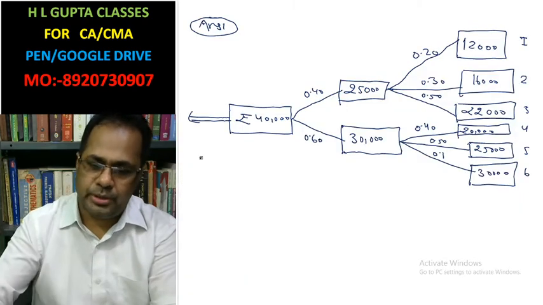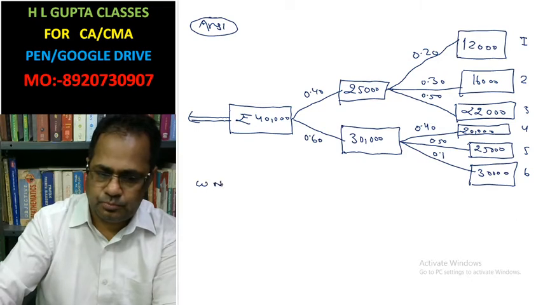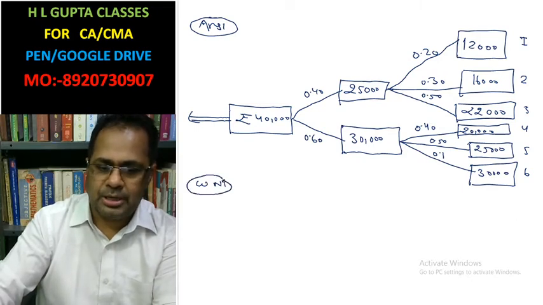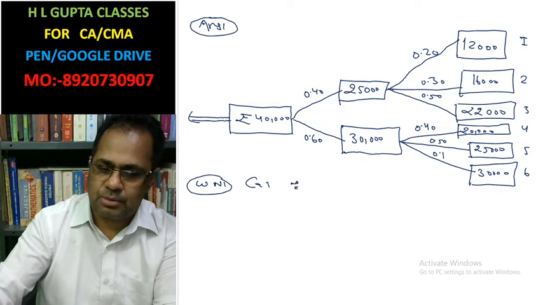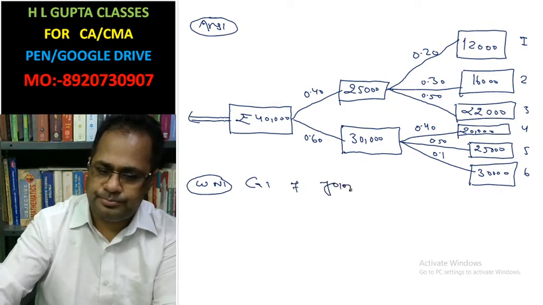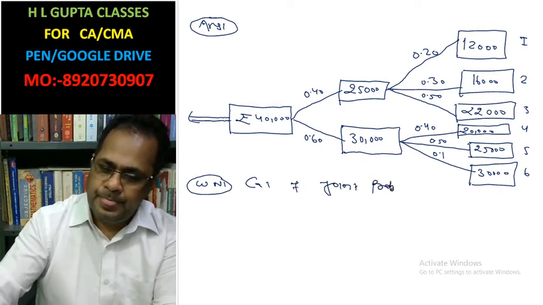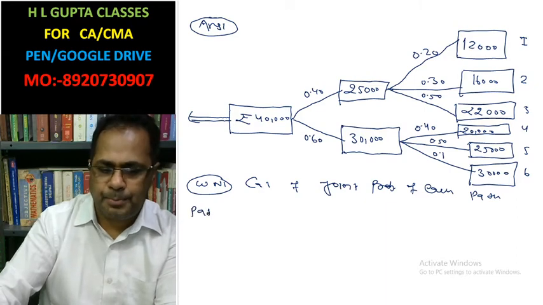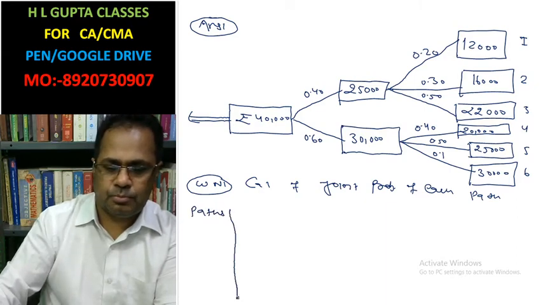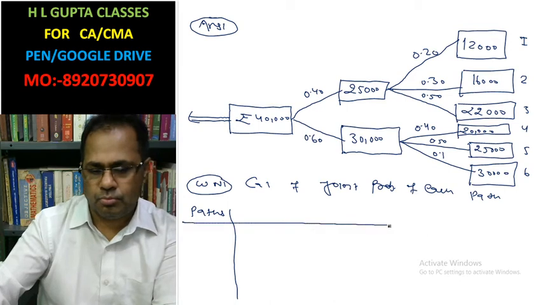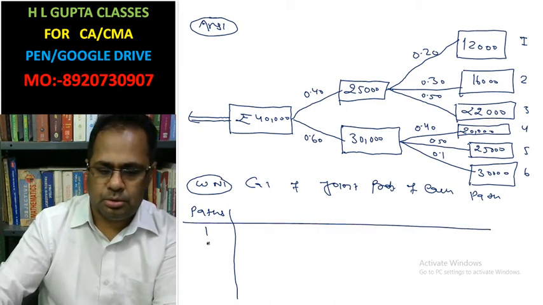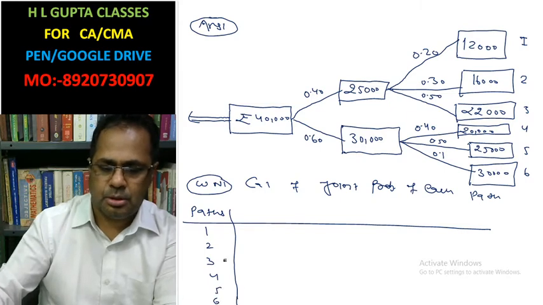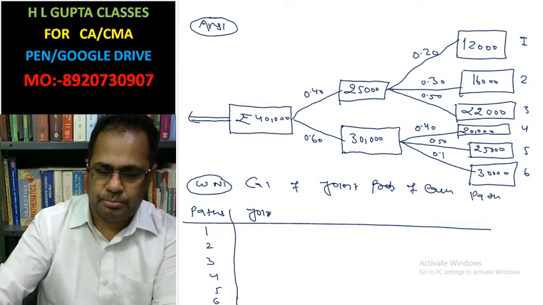Working note first: calculation of joint probability of each path. We have paths 1, 2, 3, 4, 5, 6. This is a joint probability.